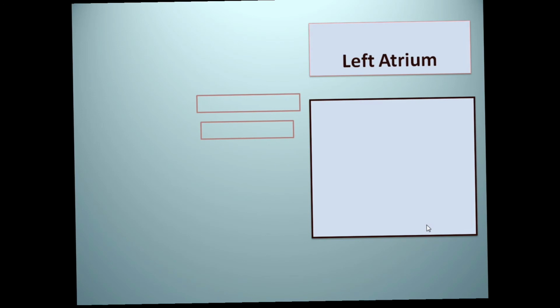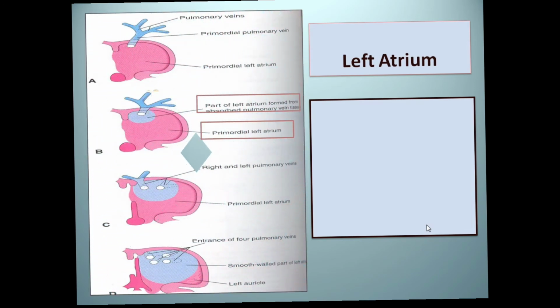The left atrium is basically derived from the primordial or the primitive atrium. We had a common atrium, and most of the left atrium is derived from that portion, but it also contains a smooth part. From where did this smooth part come? Initially, when vasculogenesis arises, the left atrium gives off a pulmonary vein.